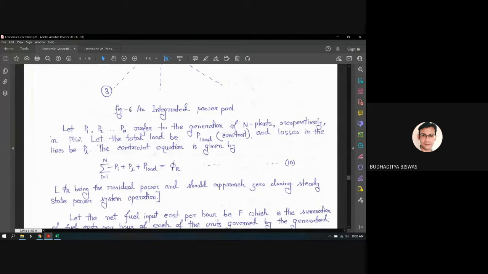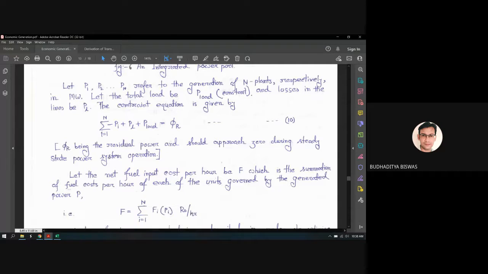Phi r is called the residual power, and for ideal operation, this should be equal to 0. Here you see that the load and the losses are considered, and that should be equal to the total generation. Phi r being the residual power as mentioned, it should approach 0 during steady state operation of the power system.